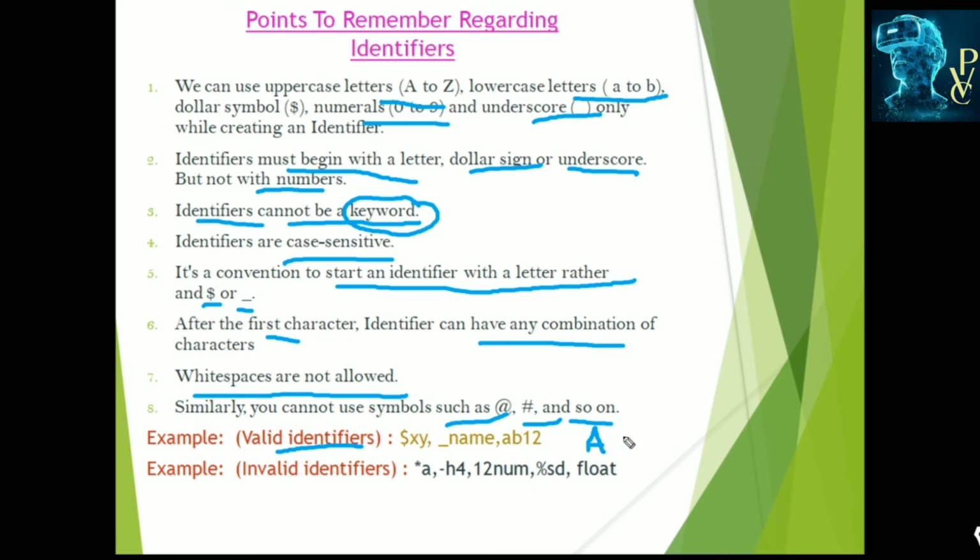We can define like this, capital A, okay, and not like this. We cannot start with this special symbol, star. Here we start with minus. This is an invalid identifier, and here it starts with a number, and it is a percent, and this is float, which is a keyword. So these are the invalid identifiers. Keywords cannot be used as identifier names, and identifiers always start with either dollar, underscore, or alphabets, okay, letters. So here are the special characters which are not valid for naming identifiers.